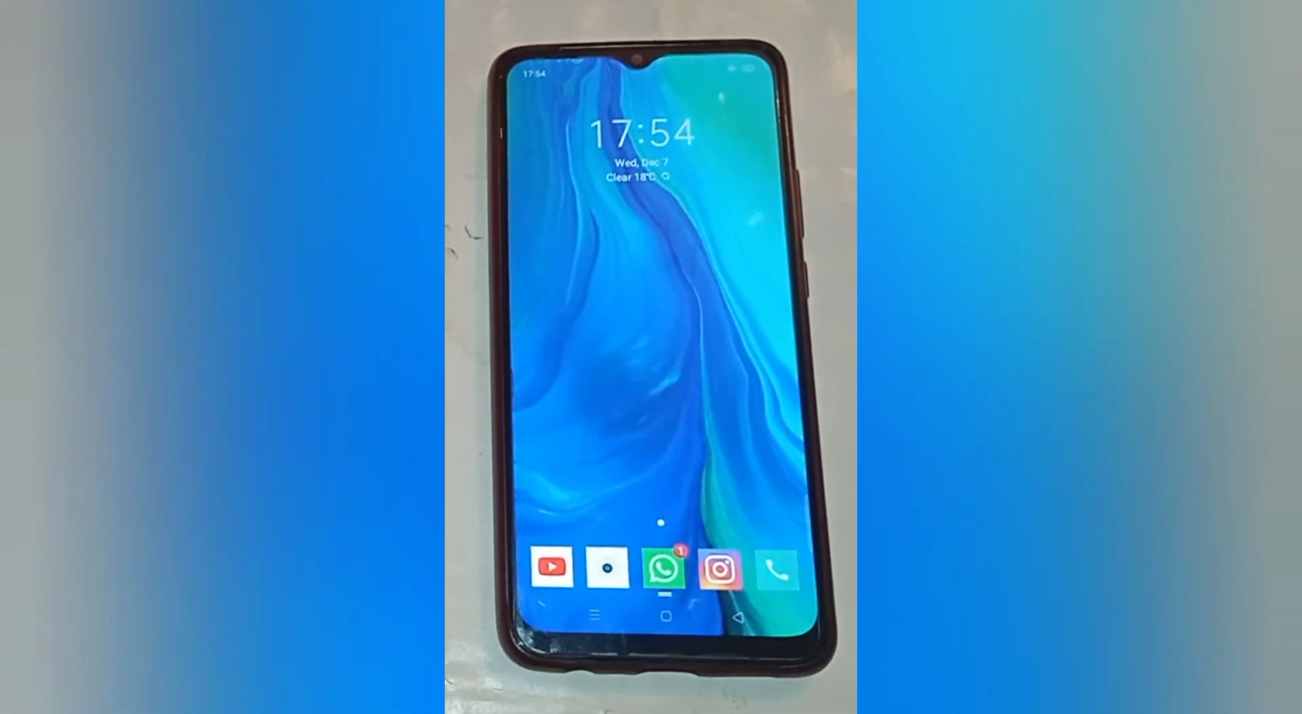So today's video title is how to increase display size in Oppo phone. So let us start our video.